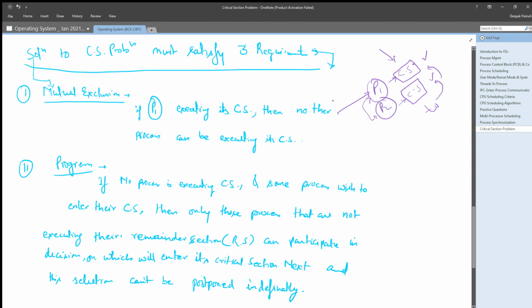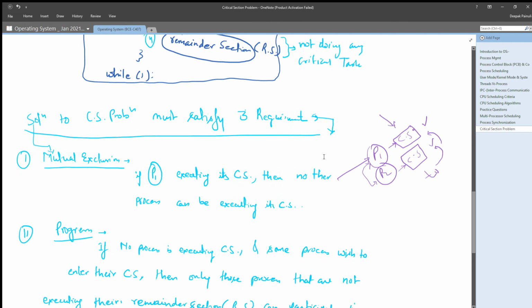If at time t0 only one process is executing its critical section, and the other process executes its critical section only after that process finishes, that means mutual exclusion is happening, right? So clear, guys? I think it is clear. We already discussed mutual exclusion in the previous class also.